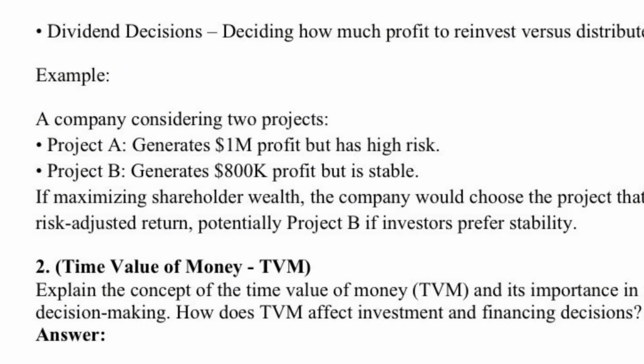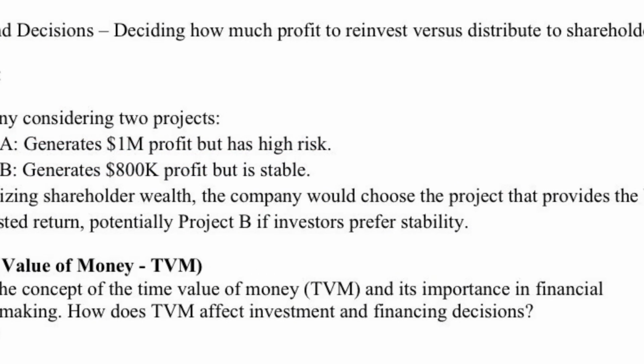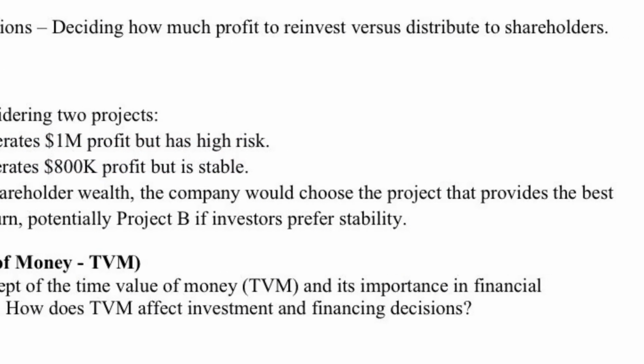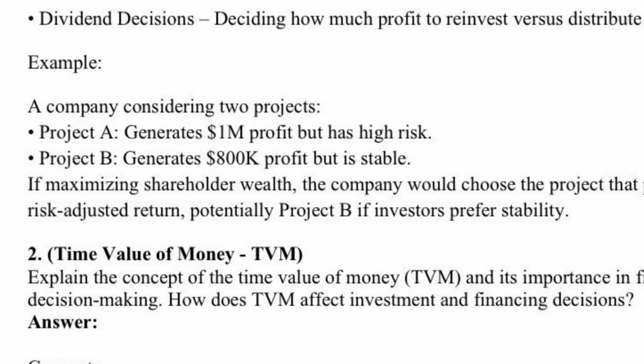For example, if a company must choose between two investment projects, Project A generates $1 million in profit but carries high risk, and Project B generates $800,000 profit but is more stable. If the goal is to maximize shareholder wealth, the company will choose the project that provides the best risk-adjusted return, potentially Project B if investors prefer stability.